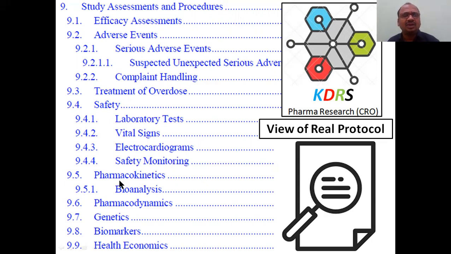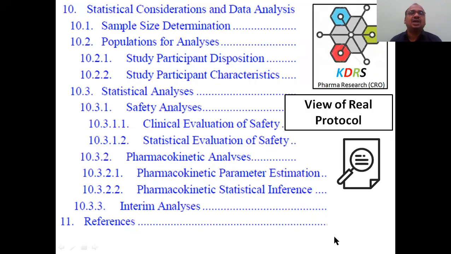And vital signs, electrocardiogram, heart, you have to check that, and those reports you have to include in the book, everything. Safety monitoring: how you maintain the safety. And pharmacokinetics, what you have studied, bioanalysis, pharmacodynamics, what you have studied, like genetics, especially the pharmacovigilance people will see this. What is the effect of the drug on the genetics and the biomarkers, health economics, and statistical considerations and data statistics. After completing the testing of all the samples, you will get the data here: Tmax, Cmax, AUC of all the groups. And you have to apply the statistics.